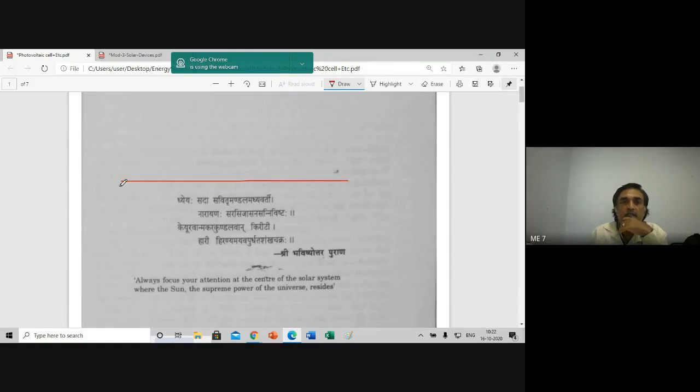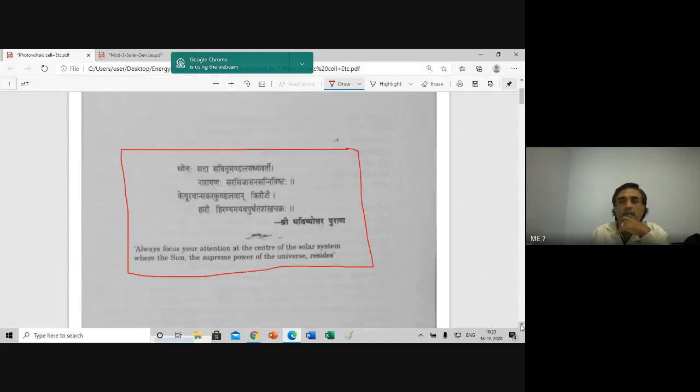All of you read this one. Please focus your attention. Always focus your attention at the center of the solar system, where the sun, the supreme power of the universe, resides. This is the meaning from the Sri Bhavishyottara Purana. Those who have good knowledge of Sanskrit, you can read this and tell me.